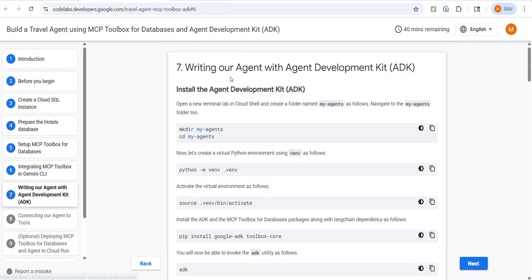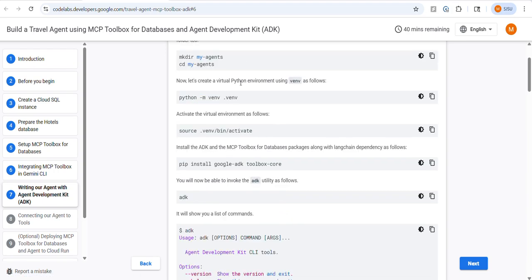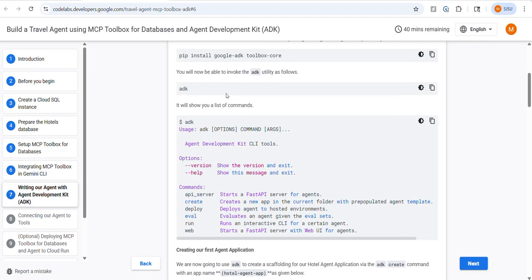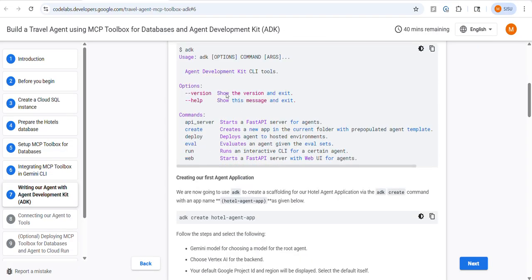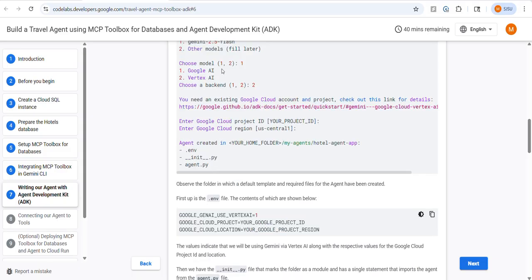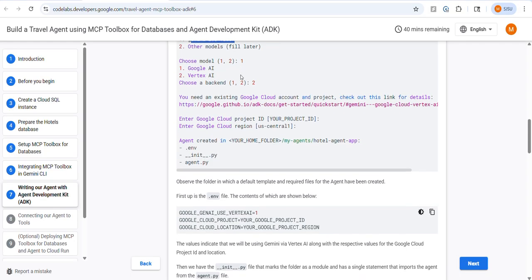In the next step, we will be writing our agent with the Agent Development Kit. First of all, we will install it. We will set the environment for it. Moving forward, we will install our ADK toolbox using this command. We will also select Vertex AI and the Gemini 2.5 Flash model as shown here.